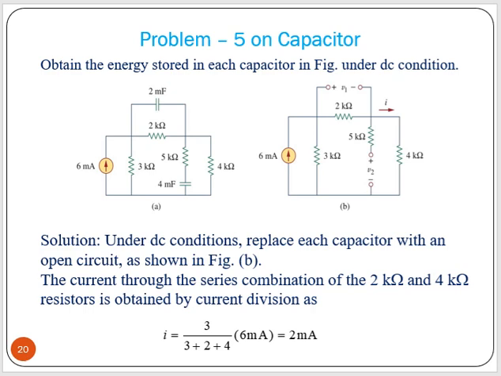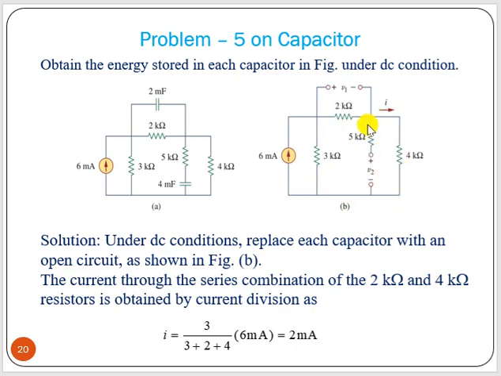Now say with a DC source, what will happen under DC condition? Under DC condition, the capacitor will act as open circuited. So these two capacitors are open circuited. Then say you have to find out voltage drop across V1 and V2. Then V1 will be what? Voltage across the 2 kilo ohm resistor, the voltage drop across this. So for that, what we can do? We can find out the current that is flowing through the 2K and 4K ohm resistors.